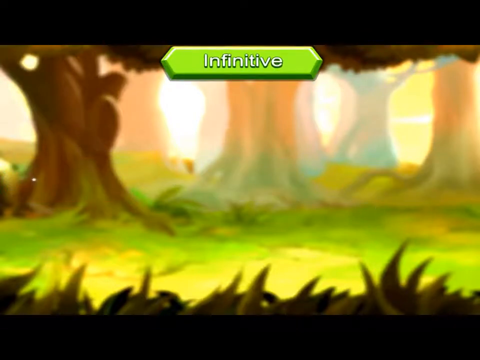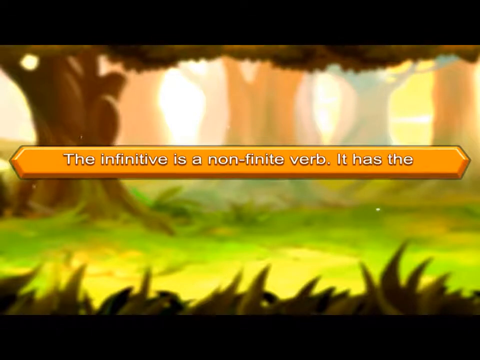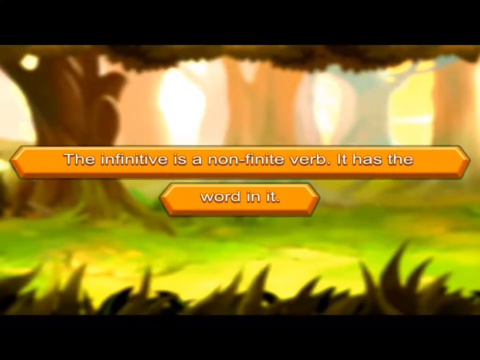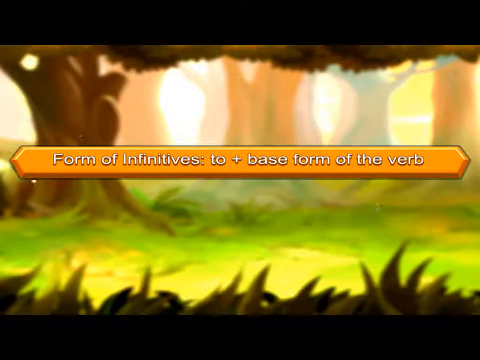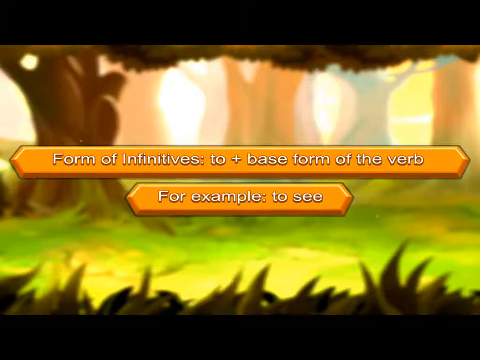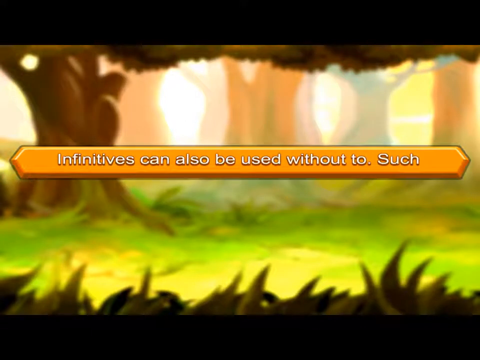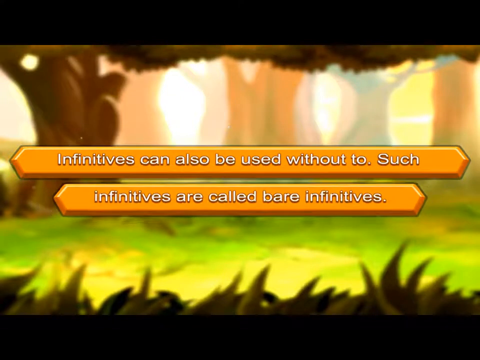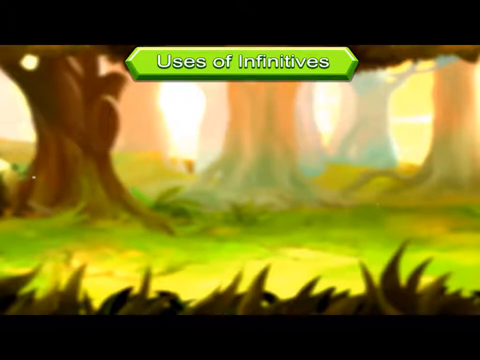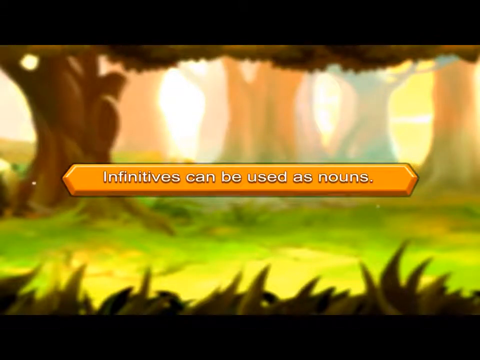Infinitive. The infinitive is a non-finite verb. It has the word to in it. Form of infinitives: to plus base form of the verb. For example, to see. Infinitives can also be used without to. Such infinitives are called bare infinitives. Uses of infinitives. Infinitives can be used as nouns.